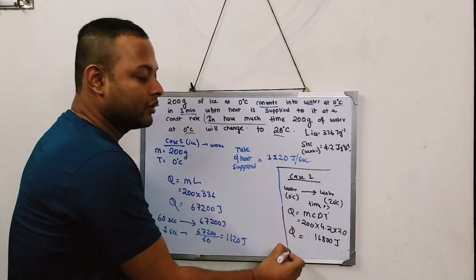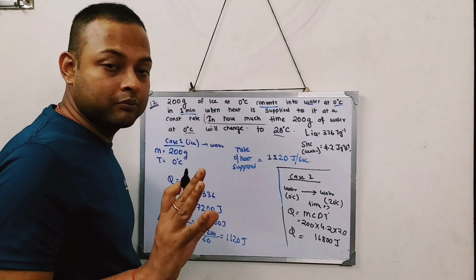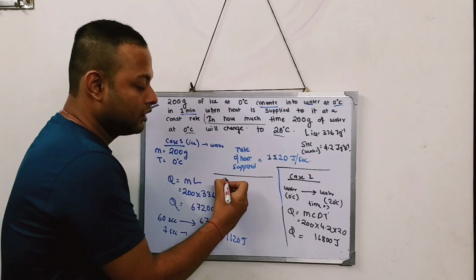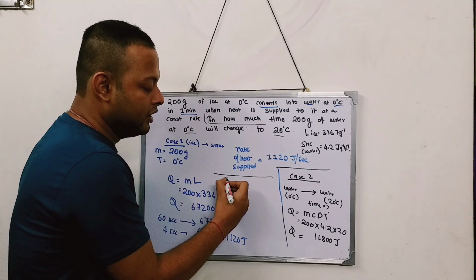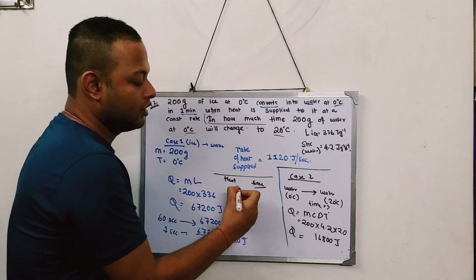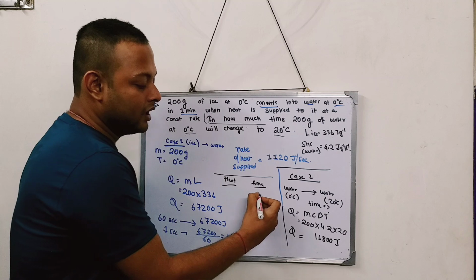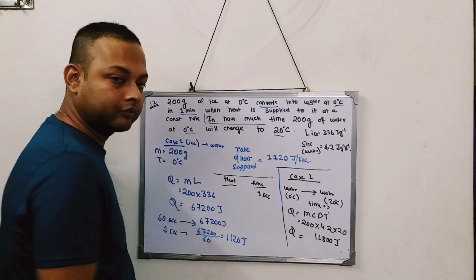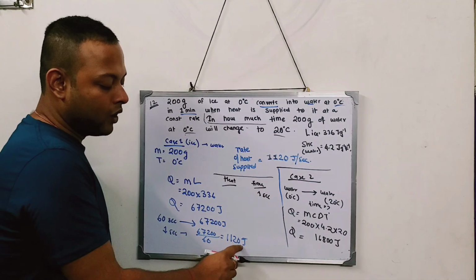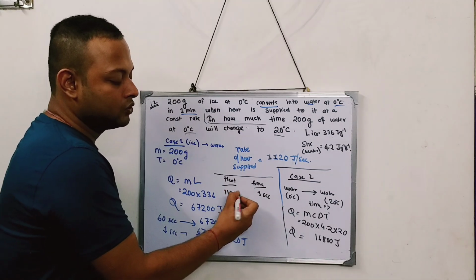Now what you do after this, you just need to apply a simple unitary method over here. Heat and time. When the time is 1 second, the amount of heat that I can supply is 1120 joule.